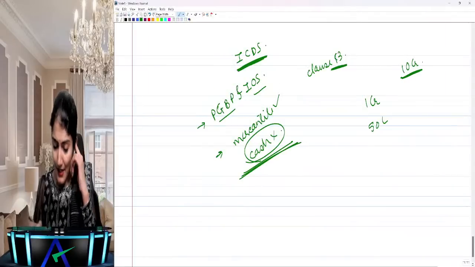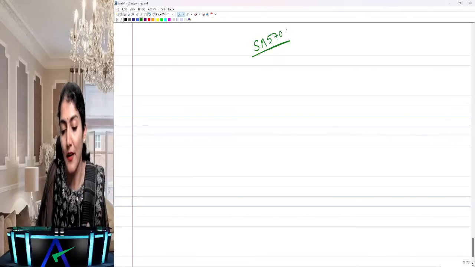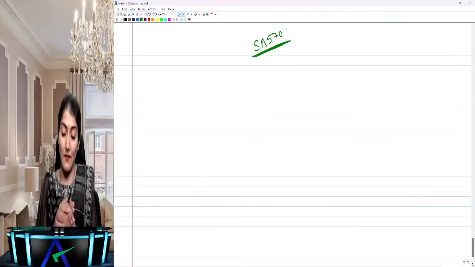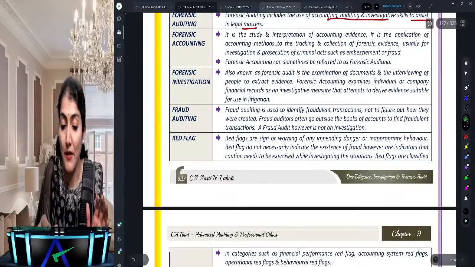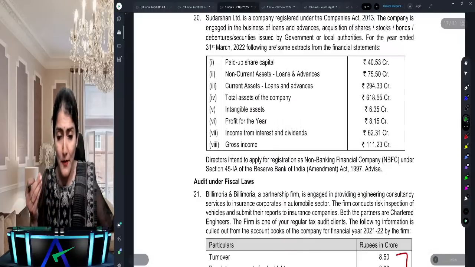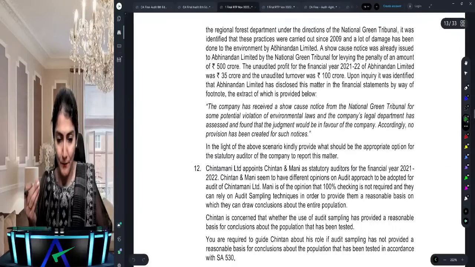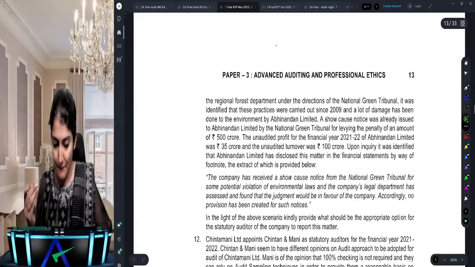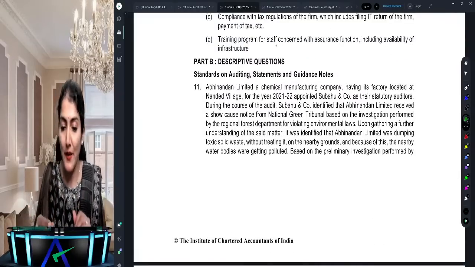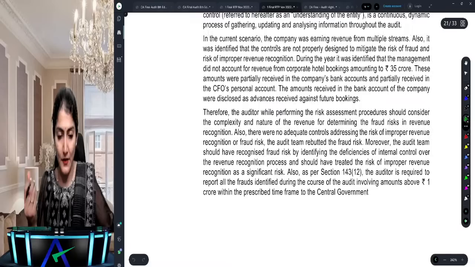Right, nowadays a question is always coming in the exam regarding SA 570. So let's just take two to conclude, like say SA 570 and SA 250. Right, SA 570, which is regarding the going concern, a fundamental accounting assumption used in the preparation of the financial statements, and probably we can make our discussion more relevant by linking it to one question. So if you see, this is a combination of SA 250 as well as SA 570 coming in this particular question. So let's just have a look at this question.